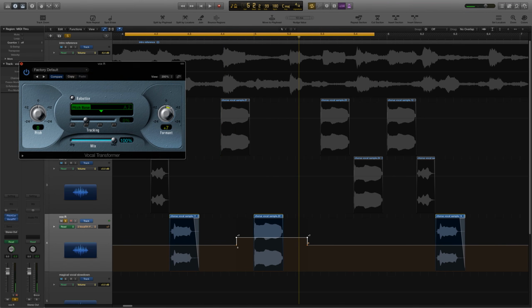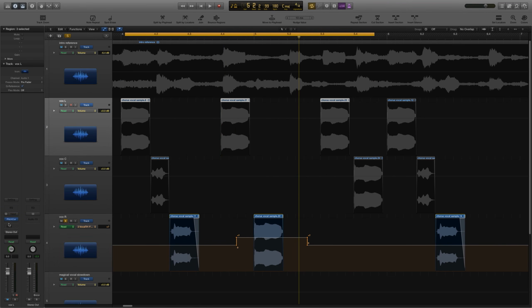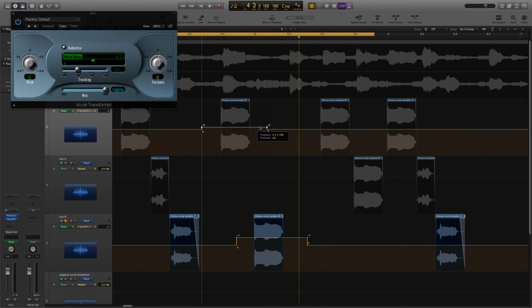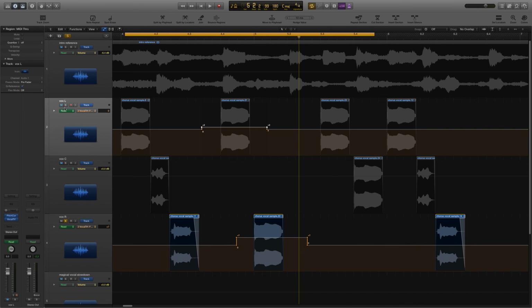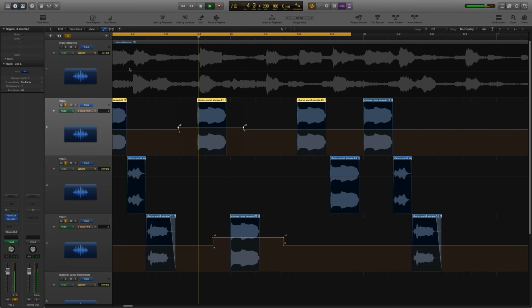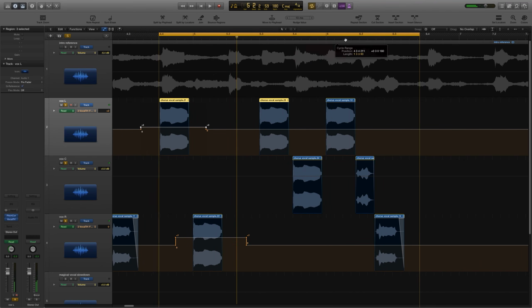So we're going to do the same thing for this top track. We're going to add our Vocal Transformer. And this one only sounds like it's going up just a little bit. So let's change the automation parameter over to formant. Let's click, pull it up, maybe like +2. So let's see what this sounds like now with just these 3 tracks in here. All right, so let's go over here and see what these sound like in the reference track.